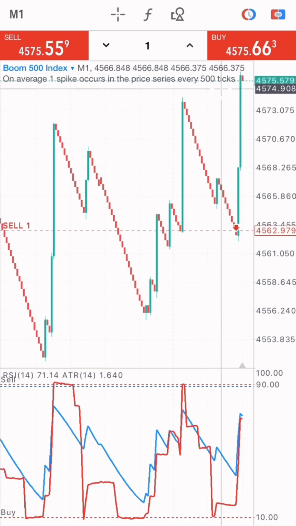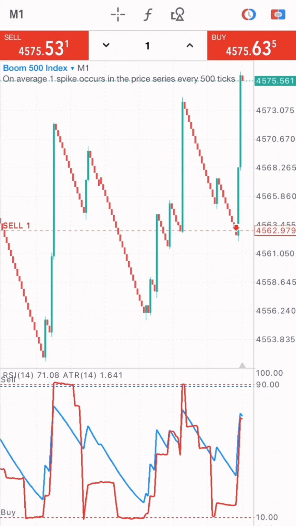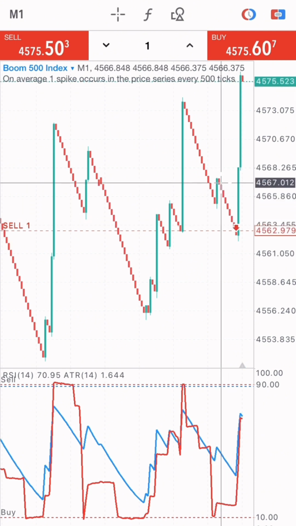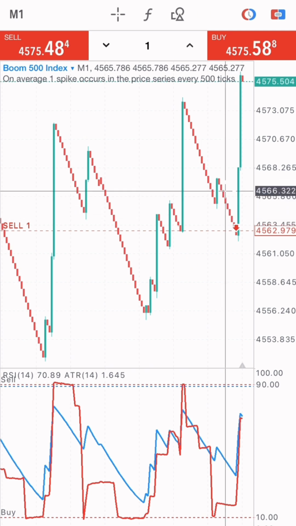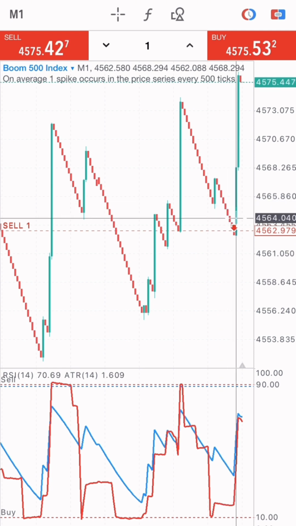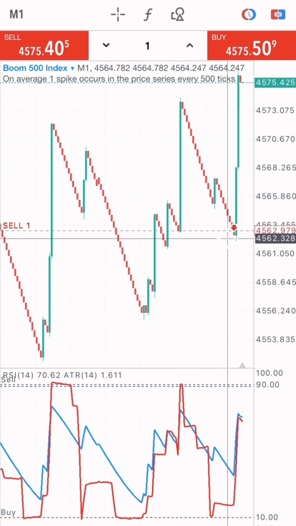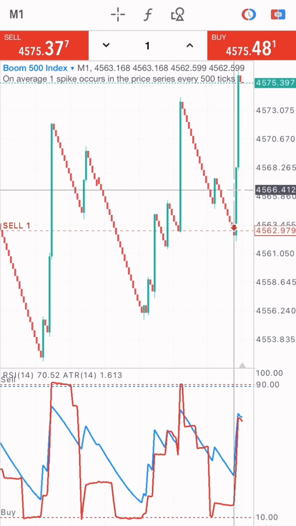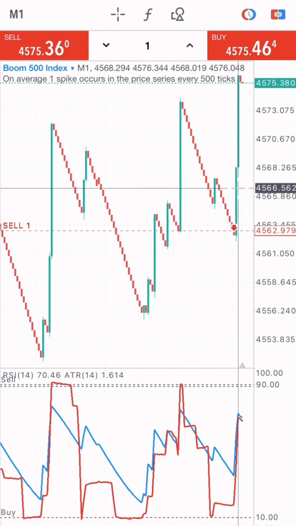And on the Boom 500 index, you see that at this point I took a sell after a long period of selling. But we can see that the market has been selling for a particular period of time and a spike came through, right? And I said I was going to take about 4 candlesticks from this market. So I succeeded in taking just one candlestick, and two spikes came in right away.